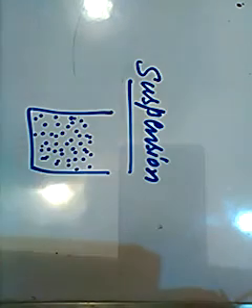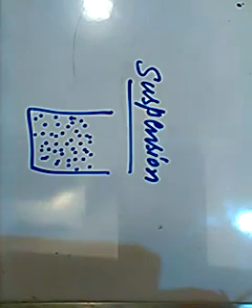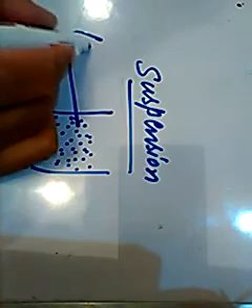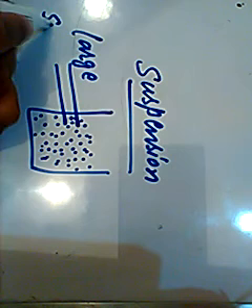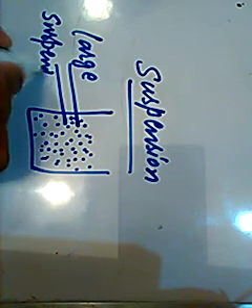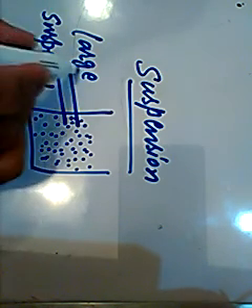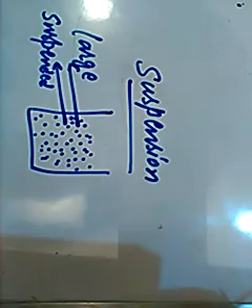This is called the suspension. The particle size is large, and they remain suspended, or hanging, in the medium.